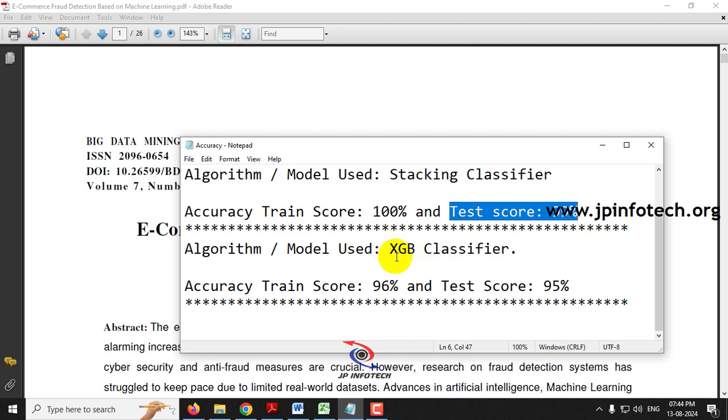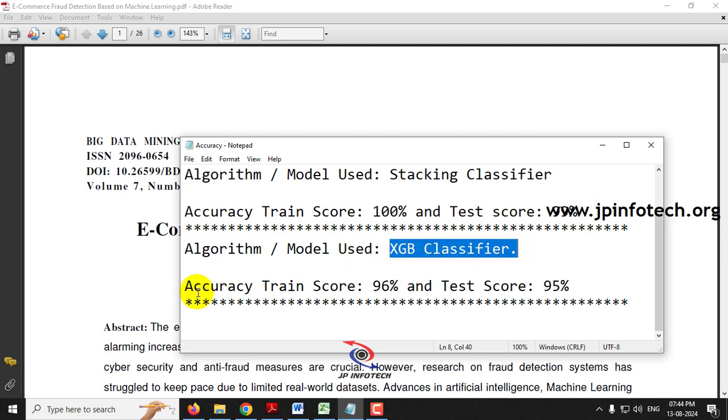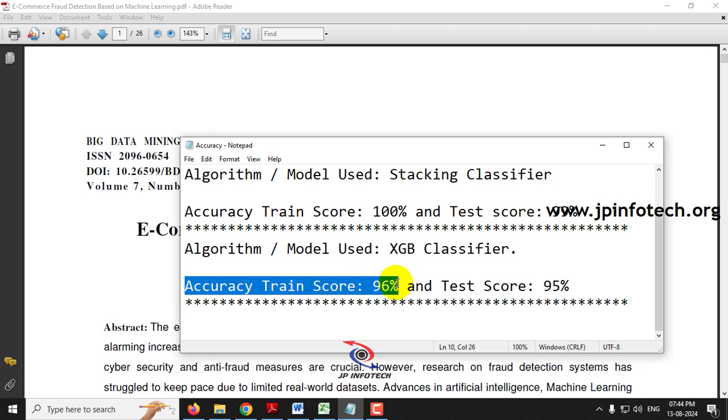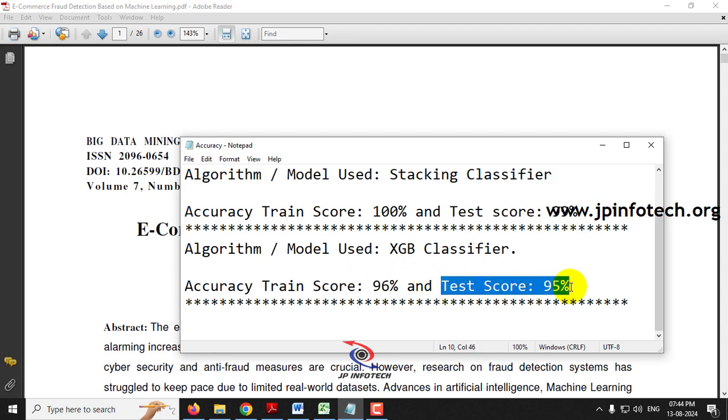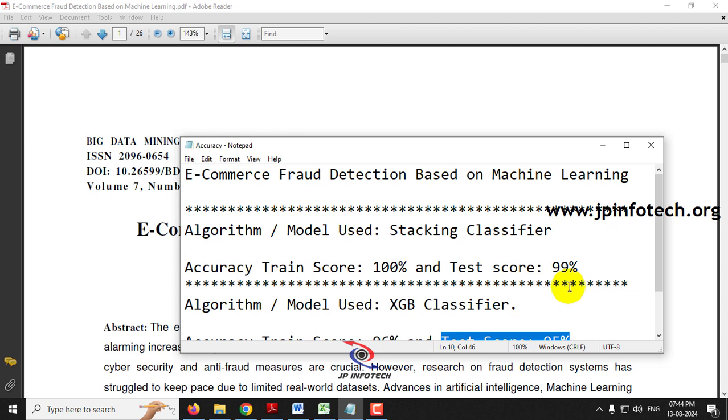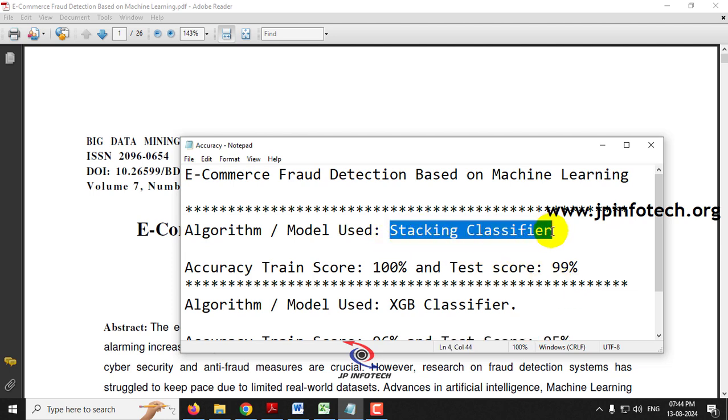In the second model, the XGB Classifier, we have achieved a train score of 96% and a test score of 95%. From the two models, the Stacking Classifier performed well. This is our proposed system. We are introducing two different models, we have improved the accuracy from the existing system, and we are going to concentrate on e-commerce fraud detection.